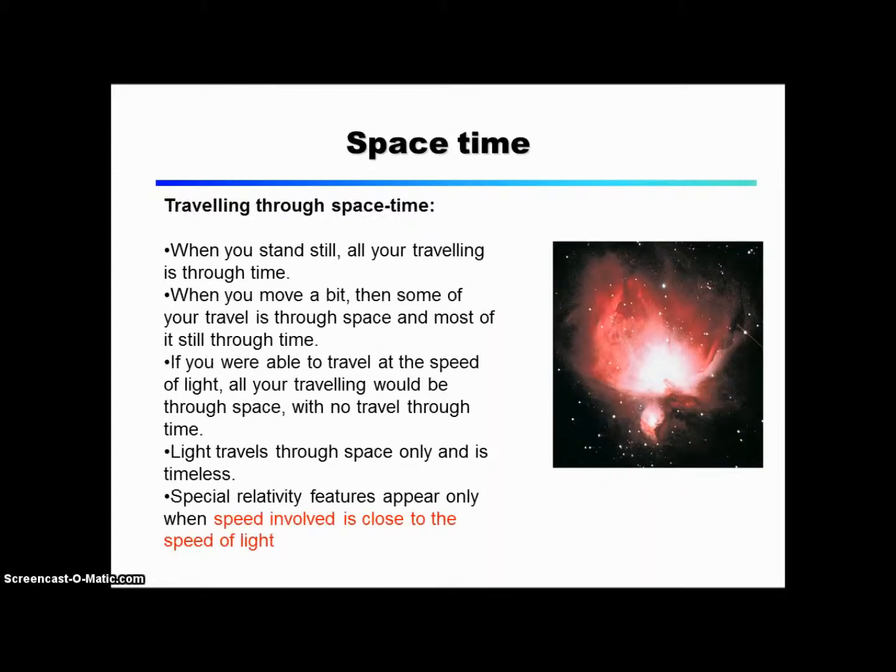Spacetime. Traveling through spacetime. When you stand still, your travel is through time. When you move a bit, then some of your travel is through time and some through space. If you were able to travel at the speed of light, all your traveling would be through space, with no travel through time. Light travels through space only and is timeless. Special relativity features appear only when the speed involved is close to the speed of light.